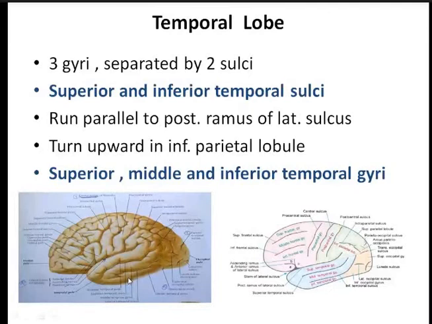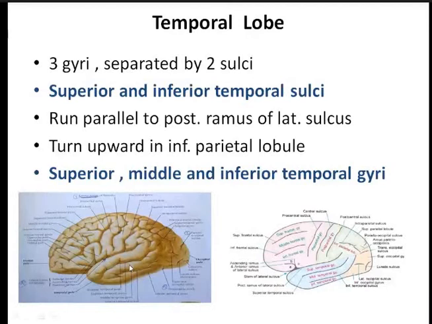This is the superior temporal gyrus, which lies above the superior temporal sulcus. Between the superior temporal sulcus and the inferior temporal sulcus is the middle temporal gyrus, and the one which lies below the inferior temporal sulcus is the inferior temporal gyrus. This is in the temporal lobe.